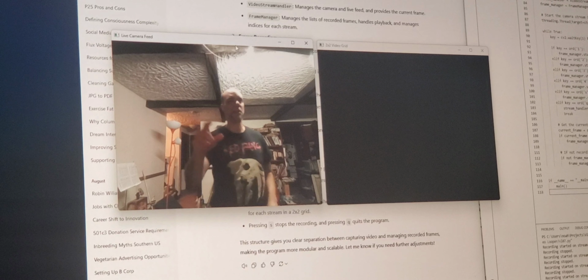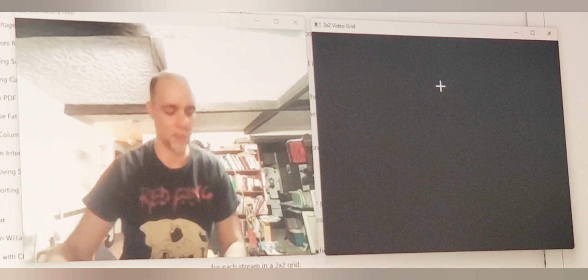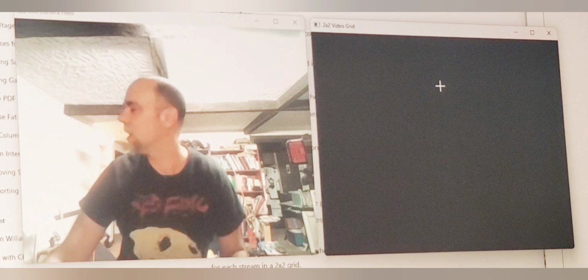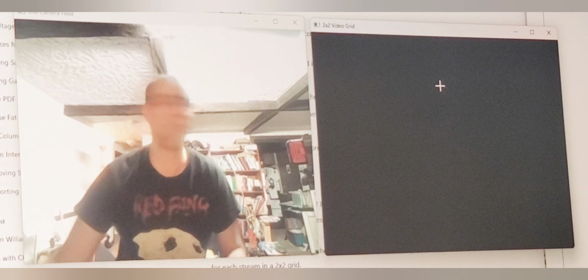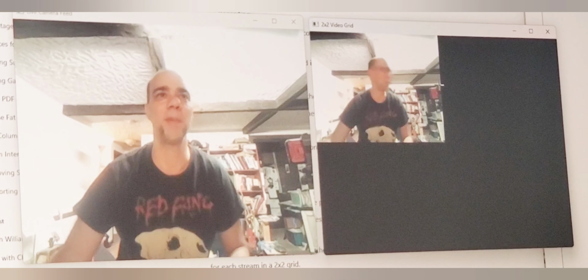So it starts up 2 windows. Over in this window, I'm going to press 1 to start recording. I'm going to move my head around like this. I'm going to press S to stop recording. And look at that. It's made a little video loop of what I just did. And now I'm going to record another loop on channel 2. Move my head up and down like this. Then hit stop. And as you see, it's just playing them together.